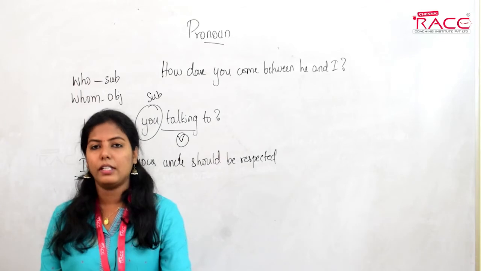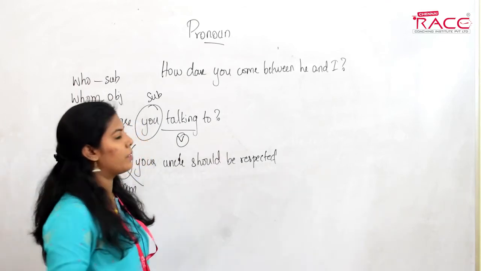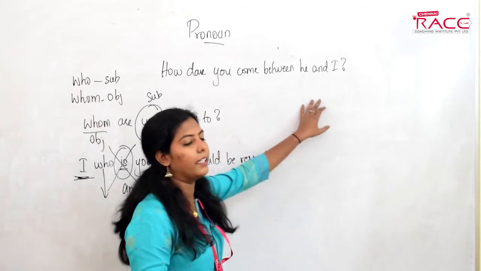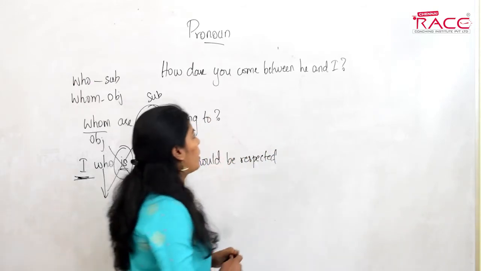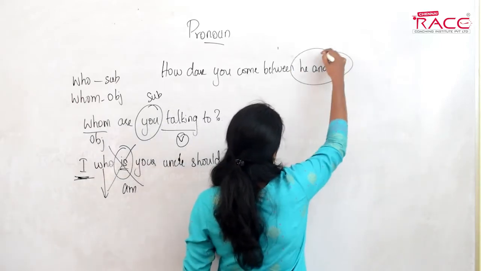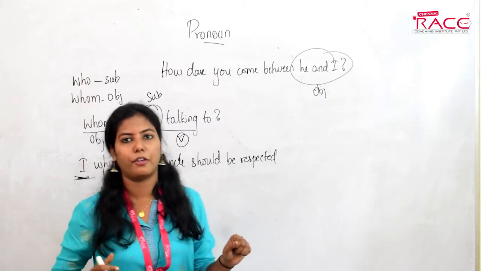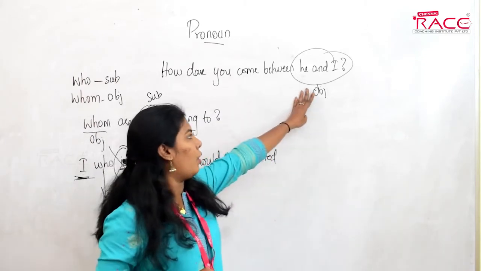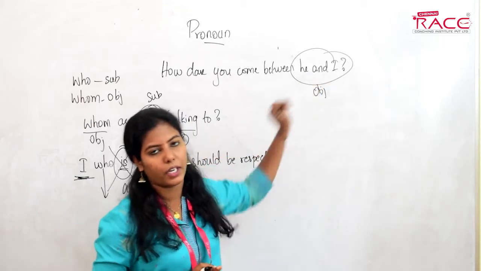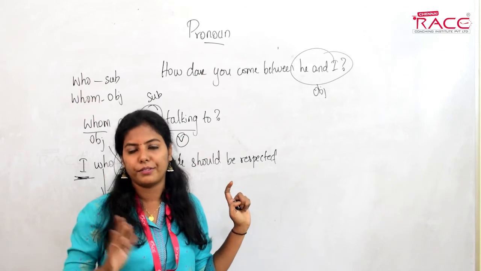Okay. First of all, in this sentence, who is the subject? You is the subject. And what about he and I? If something else is a subject, then these must be the object. Okay, so these two are the object. I gave you a tabular column of subjective form, objective form and possessive form. Now we are having object here, but is its form correct? No, the form of the object is wrong.